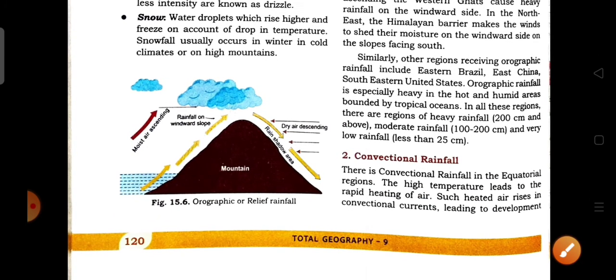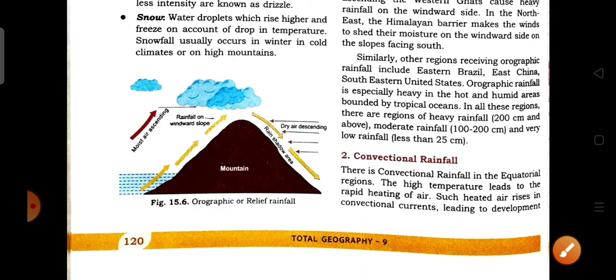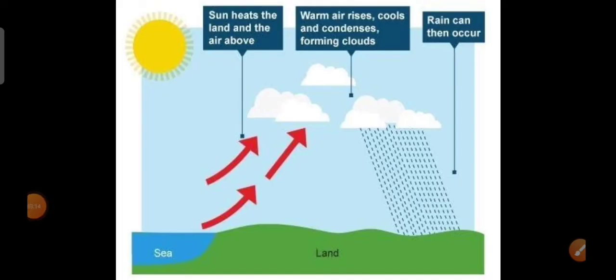Now we are going to discuss convectional rainfall. Here is the diagram of convectional rainfall, and it mainly occurs in the equatorial region. Why does it mainly occur in the equatorial region?